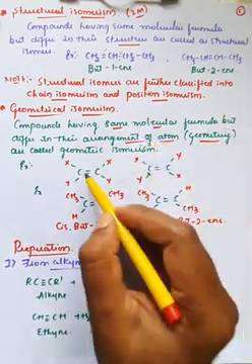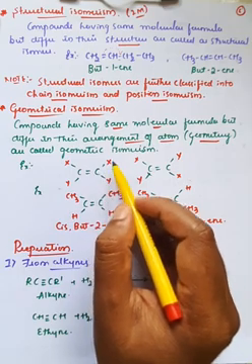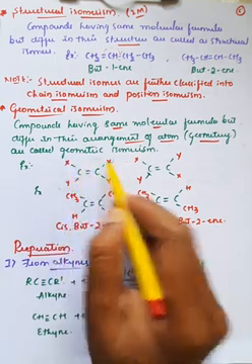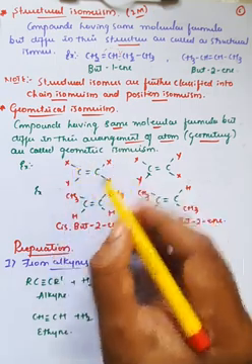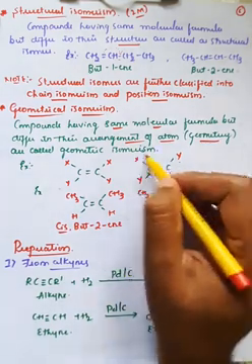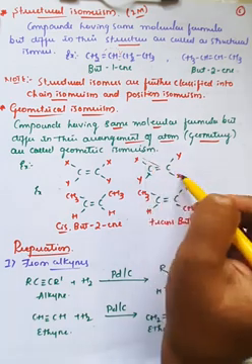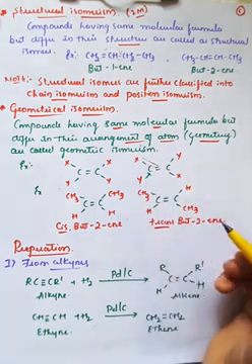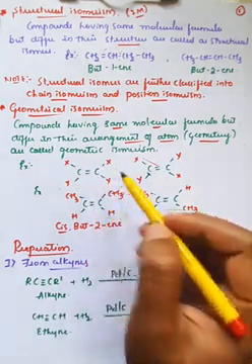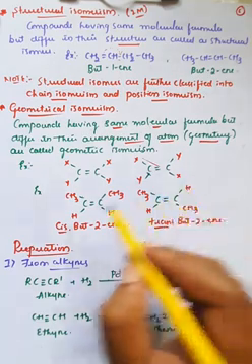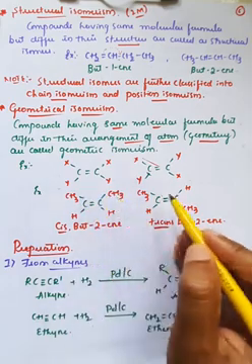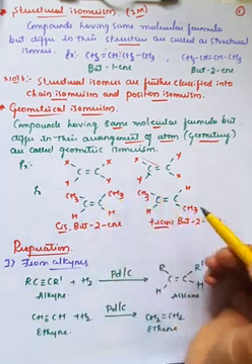Here, if you observe, carbon-carbon double bonded, and it is bonded with two different substituents. Above both are X, below both are Y. If the same substituents are attached on the same side, we call it the cis form. If the same substituents are attached on the opposite side, in the diagonal form, then it is called trans. If we take an example of but-2-ene, we get cis-but-2-ene and trans-but-2-ene. Carbon-carbon double bonded, where both CH3 are on the same side, we call it the cis form. If both CH3 are on the opposite side, we call it the trans form, right?